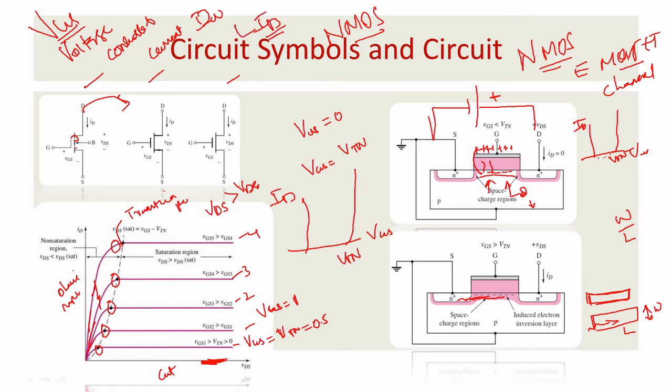So this is the logic you want to understand. Based on that logic only, we represent the transconductance, that is the change of output current with respect to the input voltage. This is an advanced representation in the higher end. It will be represented like this: gate, drain, source without arrow. This is a representation of the NMOS symbol. You can represent it with any one of these. No issue with that.